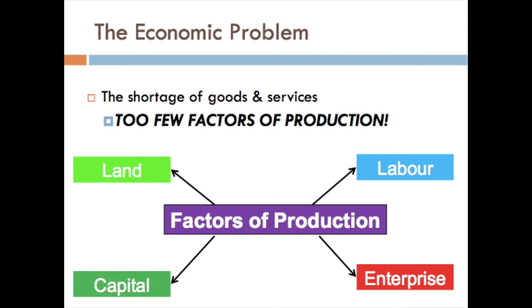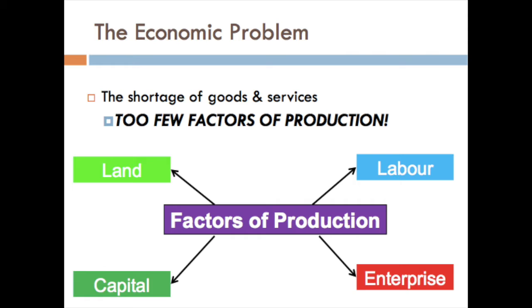Dear students, now we'll discuss the economic problem. What is the economic problem? It is the problem of unlimited human wants and scarcity of resources. Resources here are the factors of production. In other words, the shortage of goods and services, or too few factors of production, is the main economic problem, because these resources, land, labor, capital and enterprise, are limited, whereas we have to produce many goods and services to satisfy human wants.